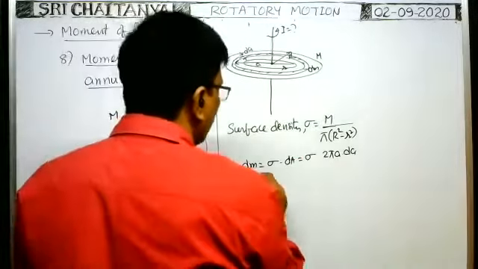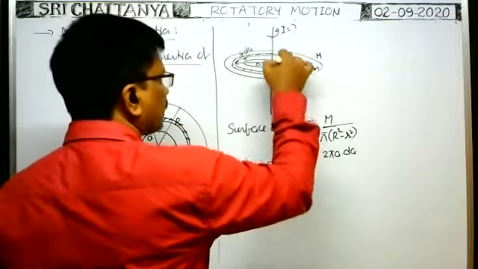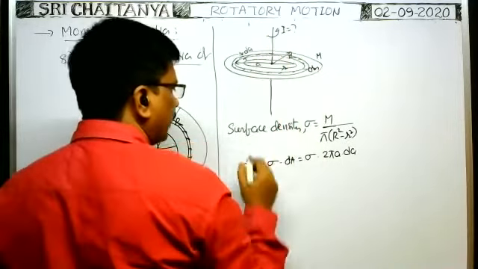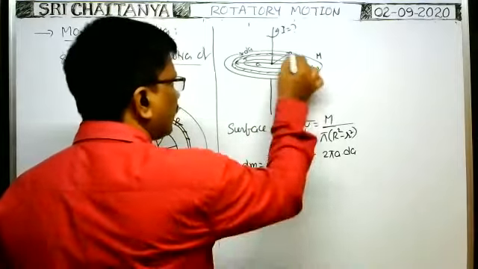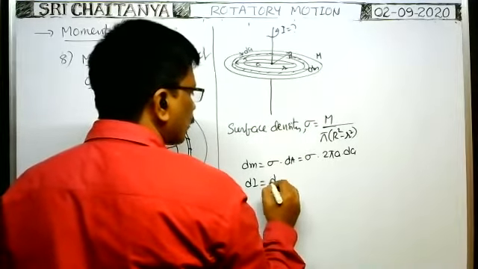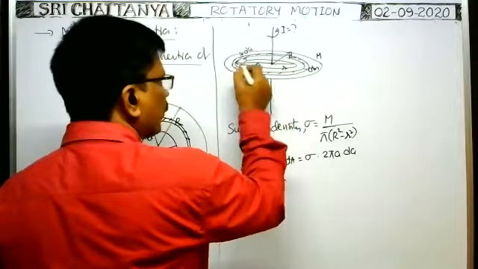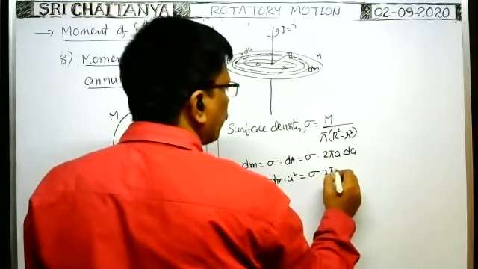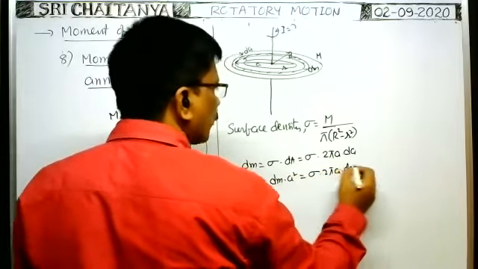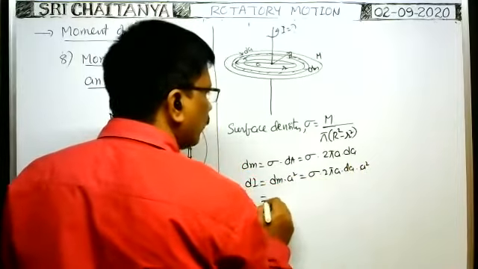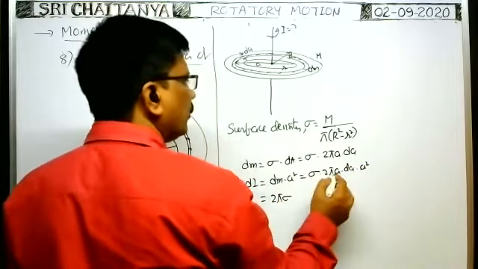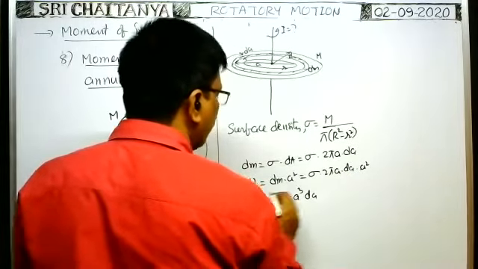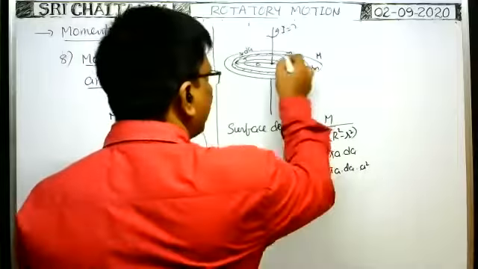Therefore, moment of inertia of this circular element about this axis. As this element is in the form of a circular ring, it becomes the natural axis for the circular ring. That's why moment of inertia of the circular element considered here is equal to mass into radius square, dm into radius of the ring square, means a square. That is equal to dm, means sigma into 2 pi a into dA, into a square. Therefore 2 pi sigma into a to the power of 3 into dA. It is the moment of inertia of the circular element considered.